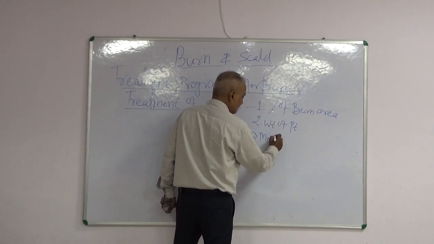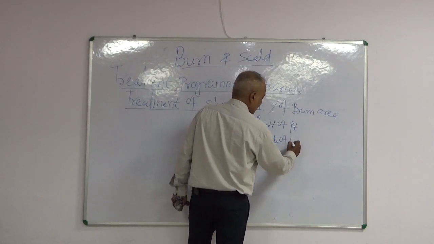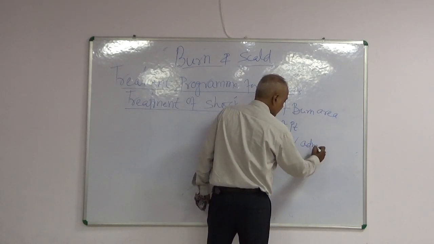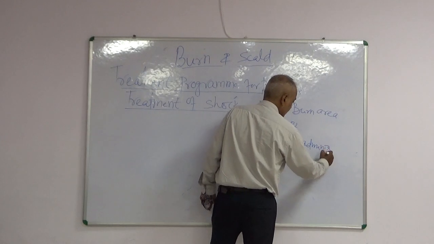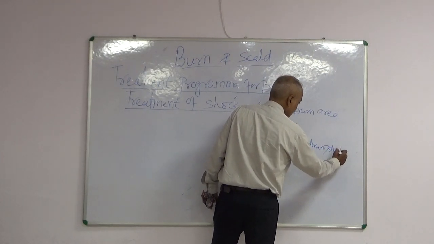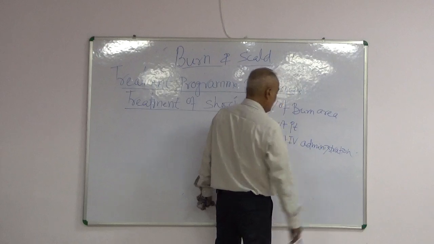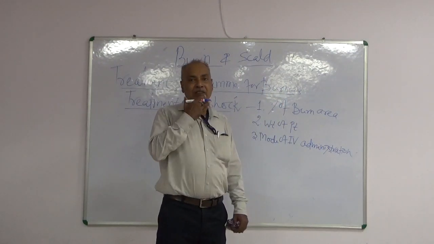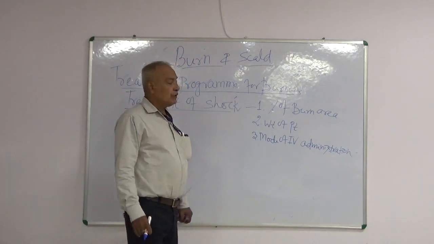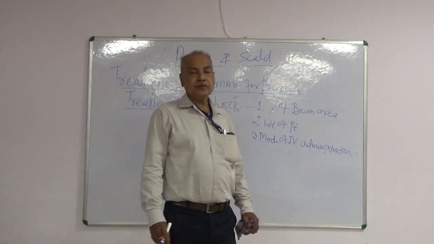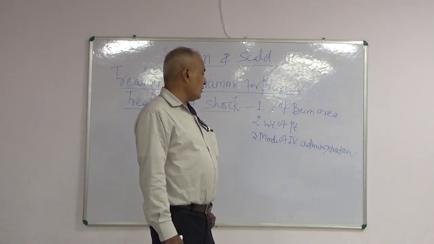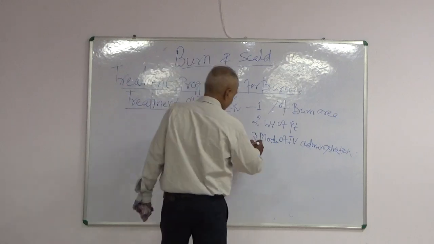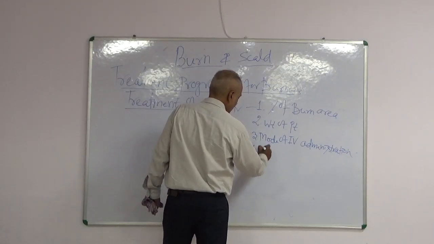Mode of IV administration. In shock patient with collapsed vein, we go for cut down, that is venous section.